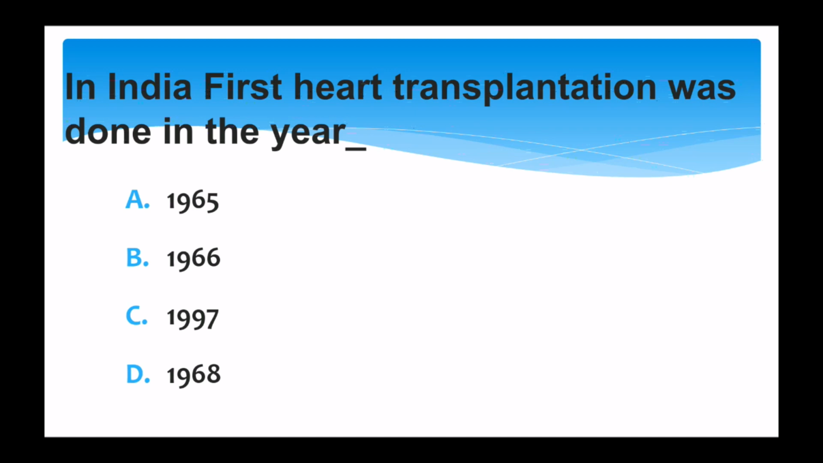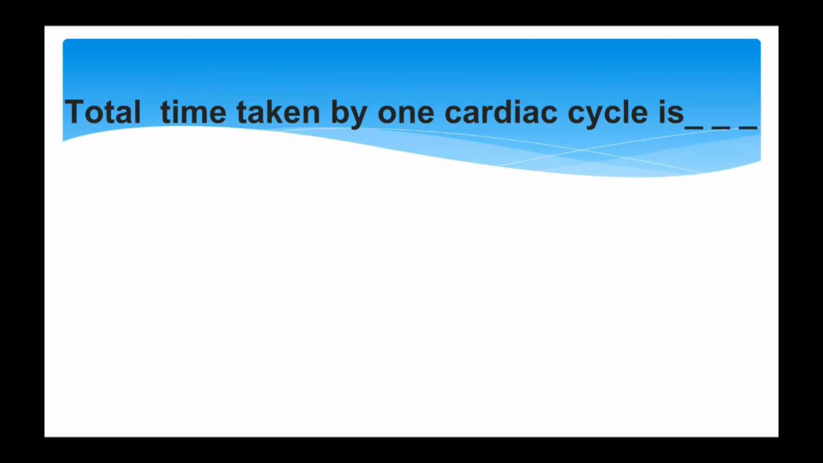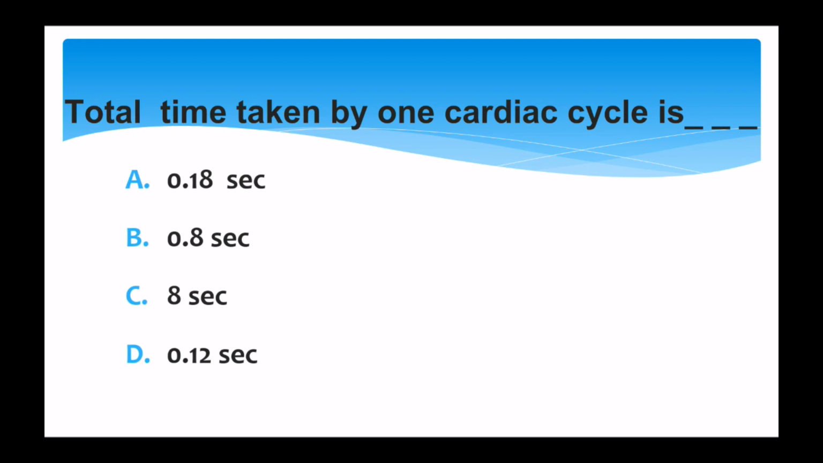1997 or 1968, and the correct answer is 1968. Next question, total time taken by one cardiac cycle is, and the options are 0.18 second, 0.8 second, 8 second or 0.12 second, and the correct answer is